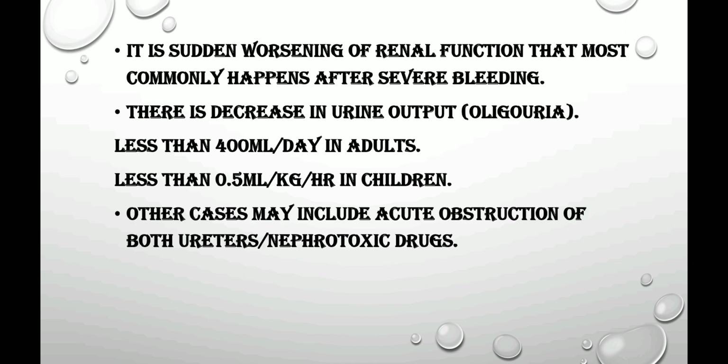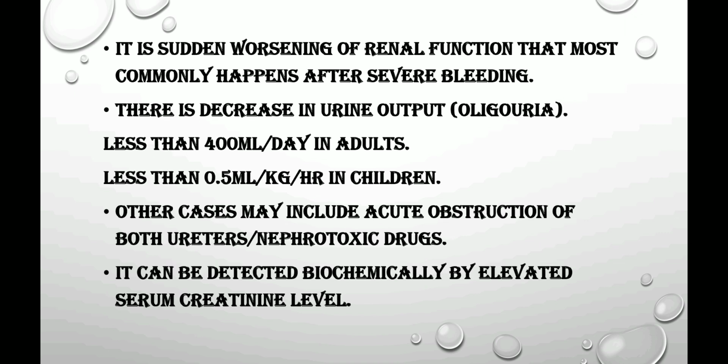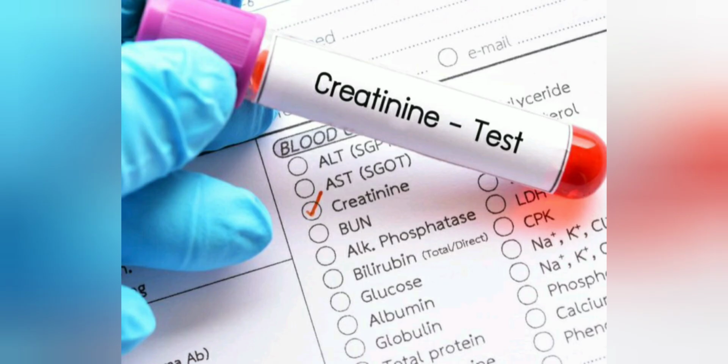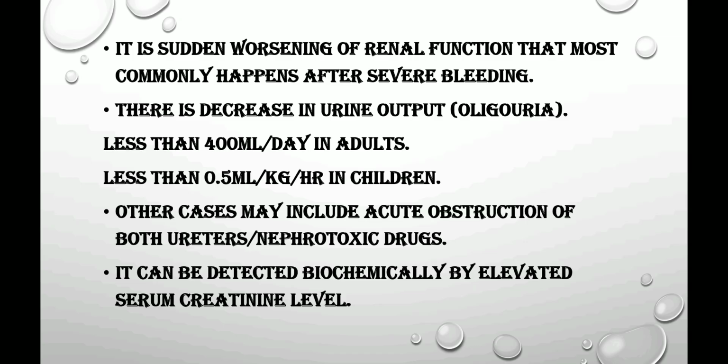In this condition, you will find some other cases also. In those cases, there will be acute obstruction of both ureters. That means both ureters are blocked. It can be detected easily by the creatinine test. If there is an elevated serum creatinine level, that indicates that you are suffering from acute renal failure.